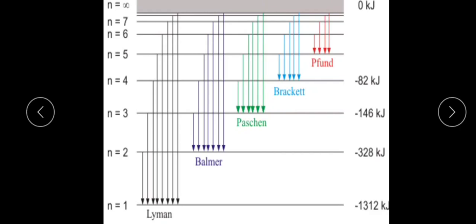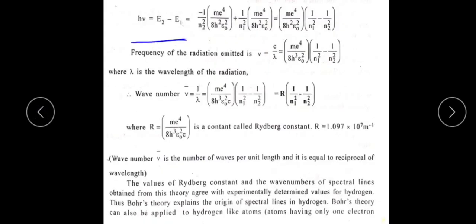The higher orbit is taken as n2, with values 3, 4, 5, 6 and so on. Where it is de-exciting from is taken as n2.